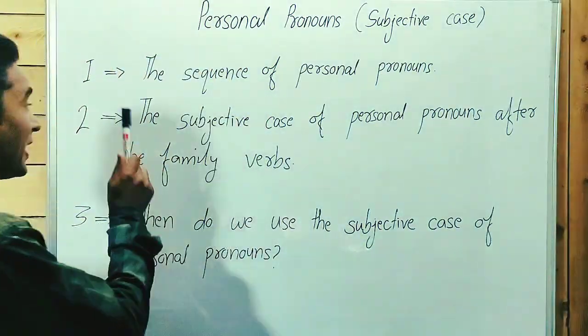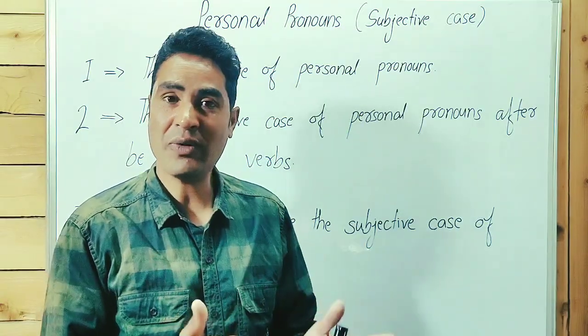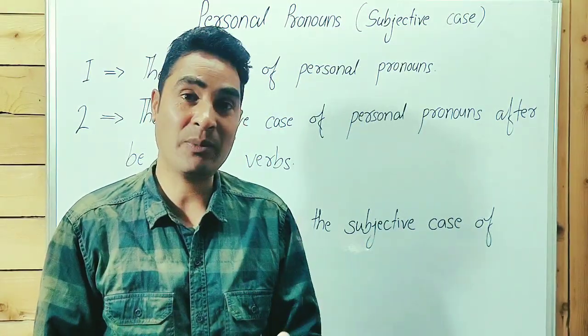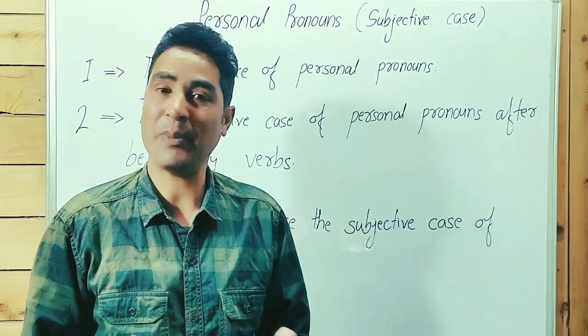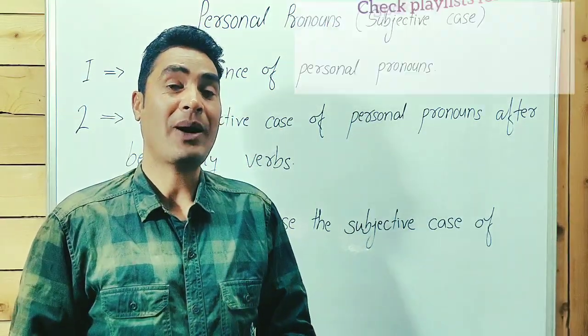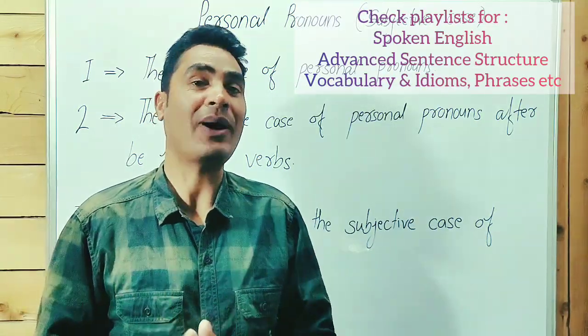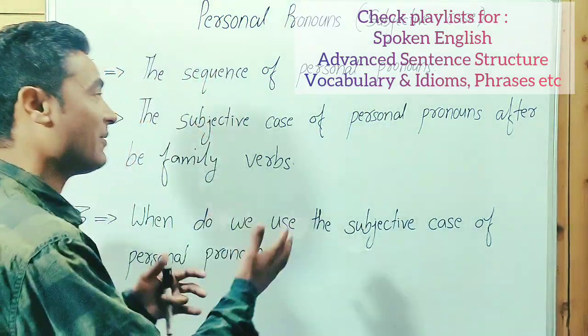And second, the subjective case of personal pronouns after V family verbs. V family verbs means is, am, are in present tense, was, were in past tense, and be, being, V3 past participle and V4 present participle. We will learn about it step by step.